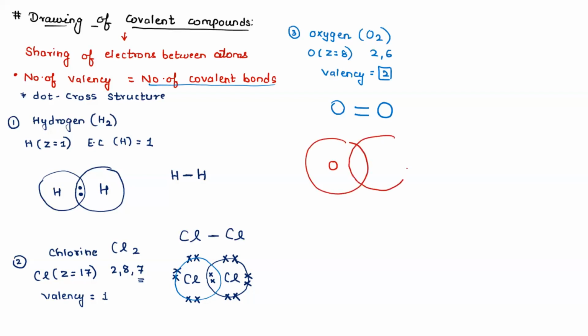Since it's a double covalent bond, this oxygen will share 2 electrons, this oxygen will share 2 electrons. Now, out of 6, if 2 electrons are shared, how many more electrons are left with oxygen? 4. 1, 2, 3, 4. Over here also 4.